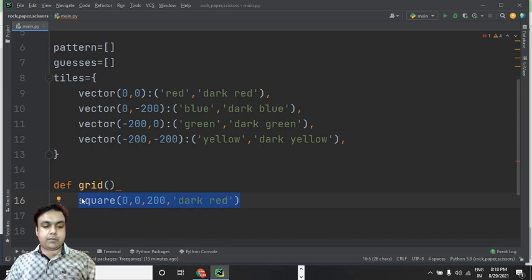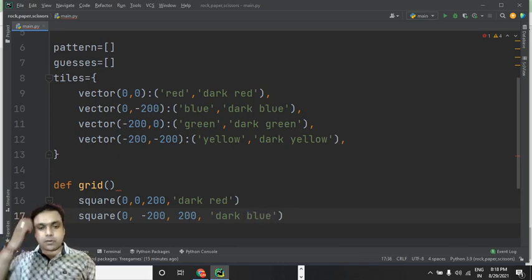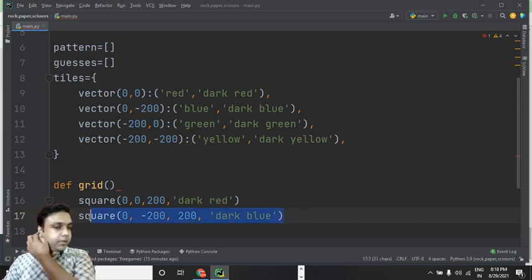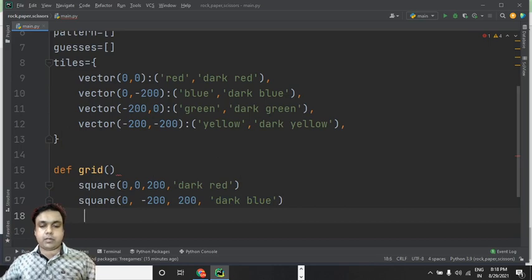let's copy this entire line of code. I'm putting it here. The second tile I would like to see it at minus 200 comma, it should be 200 only, and here we can have dark blue. Okay, and then we can copy this entire thing. Let's put it over here.